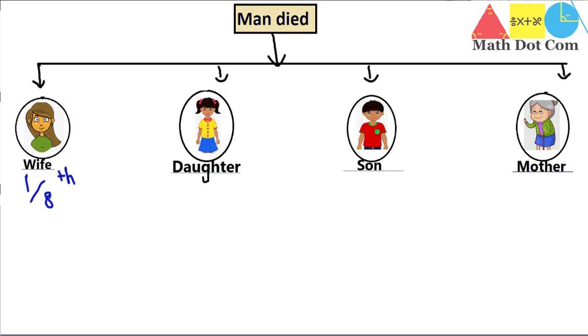So their share will be 1:2. It means the share of son will be double as compared to the daughter, and we will also calculate it with the help of an example. It will help you more in how you can calculate it.